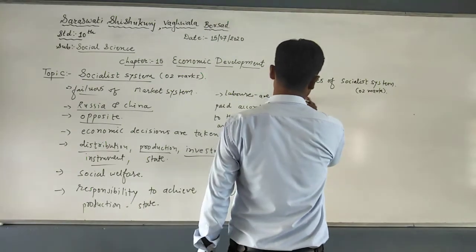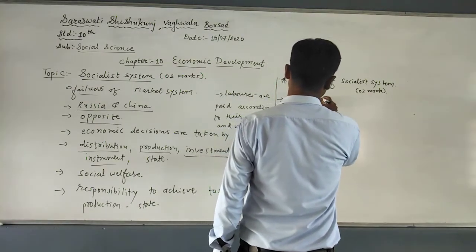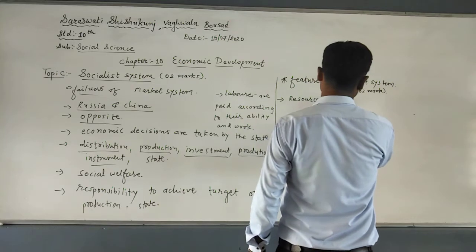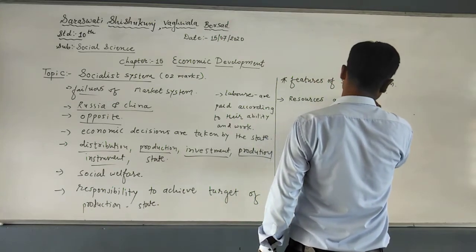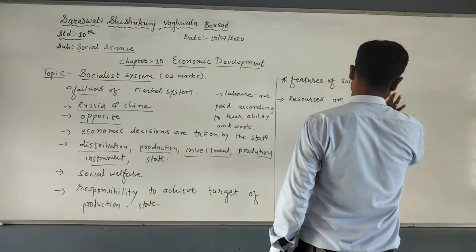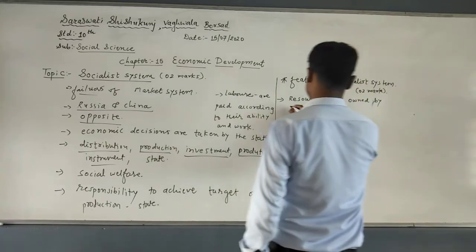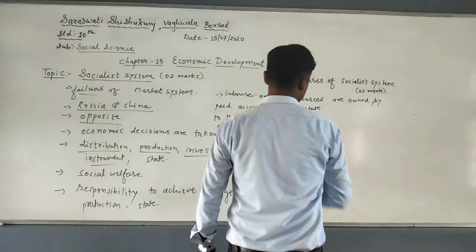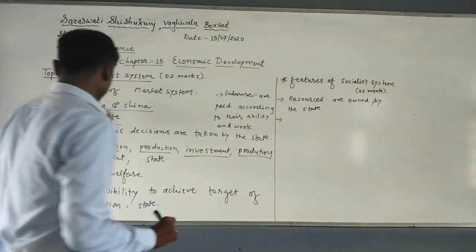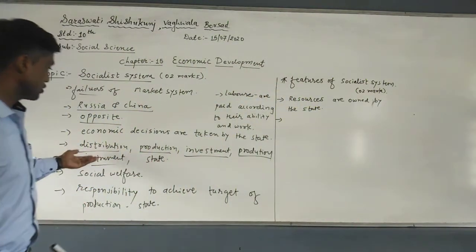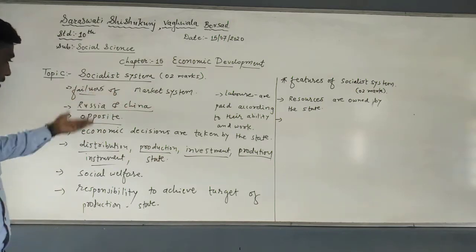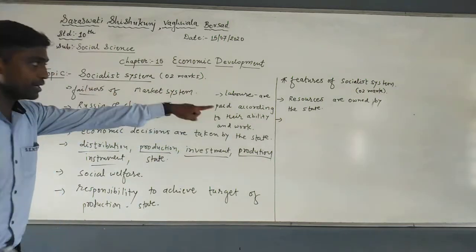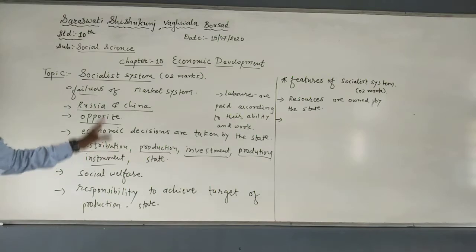First of all, resources are owned by the state. This point you already get over here: distribution, production, economic decisions are taken by the state. So this feature you will get from this only. Very simple.